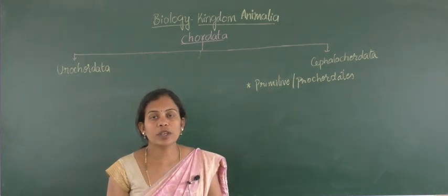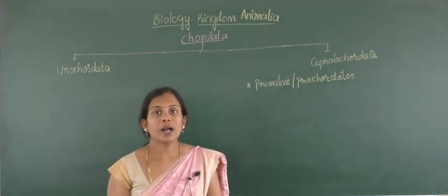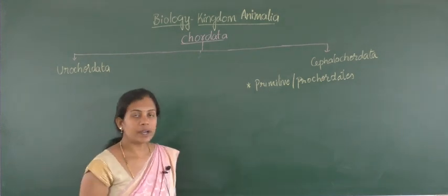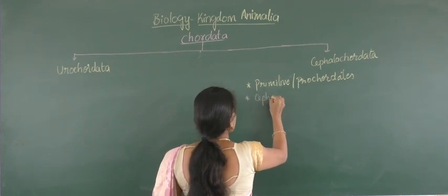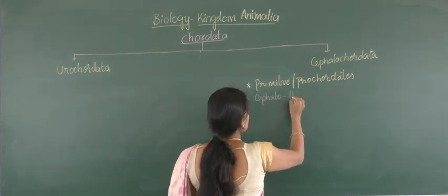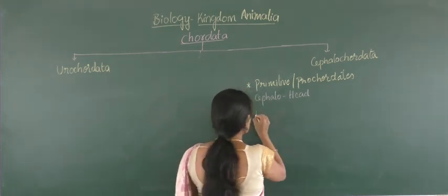Later it gets degenerated. But when it comes to cephalochordates, the word cephalo refers to head, so the notochord structure